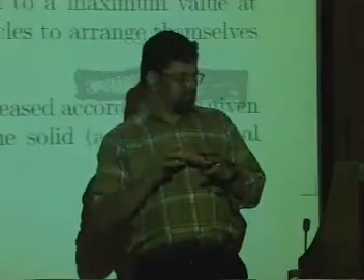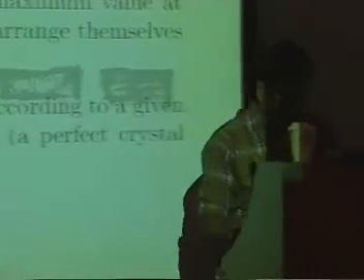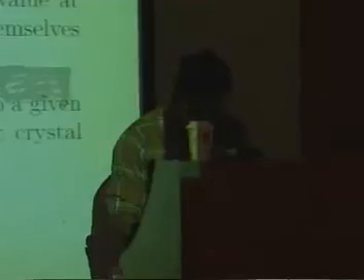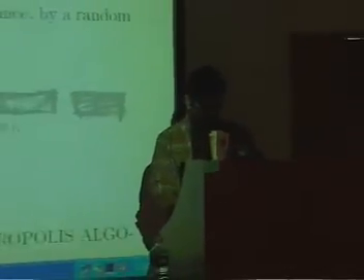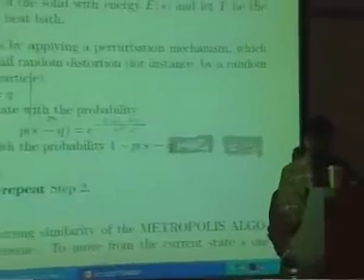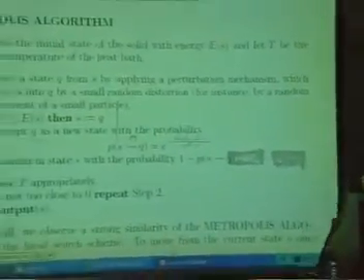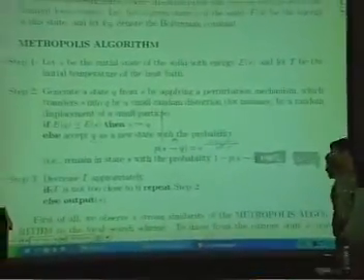Okay? So, the methodology of using that can be described mathematically as follows. This is called the metropolis algorithm, and this can be viewed as some kind of a randomized local search, and here is the interpretation.